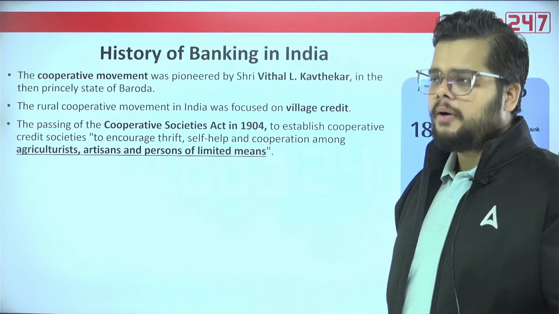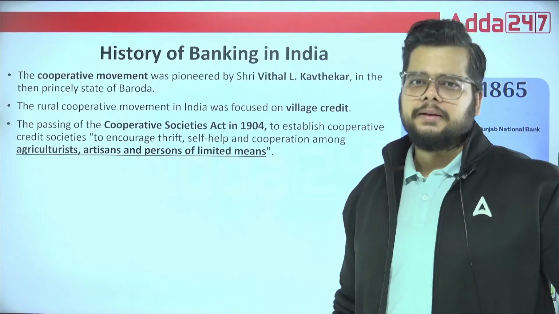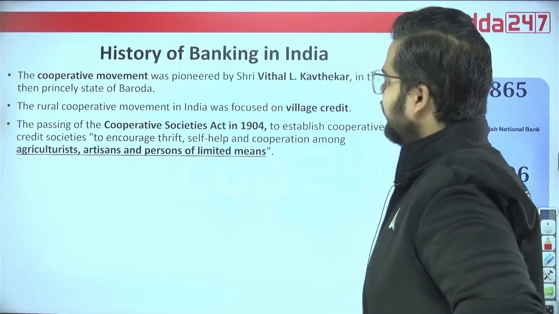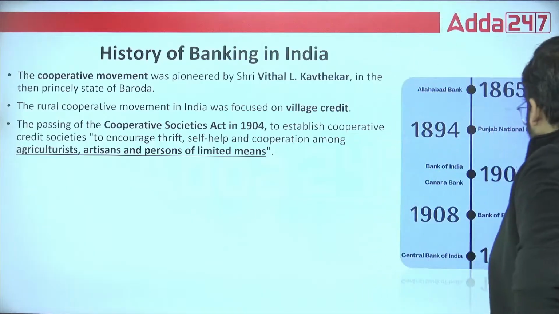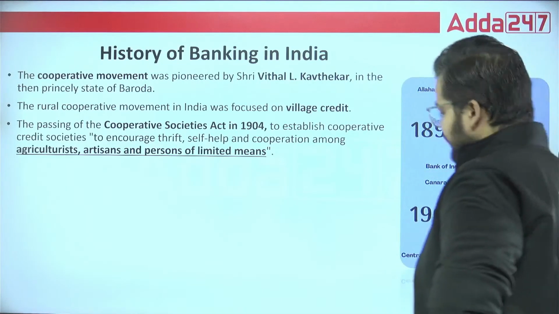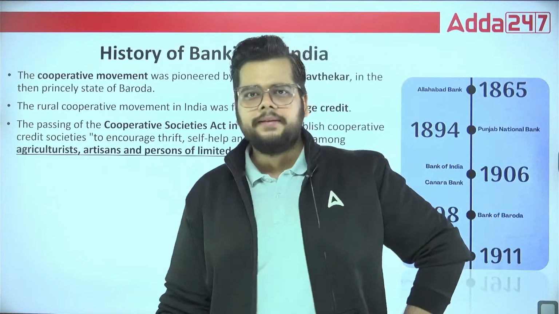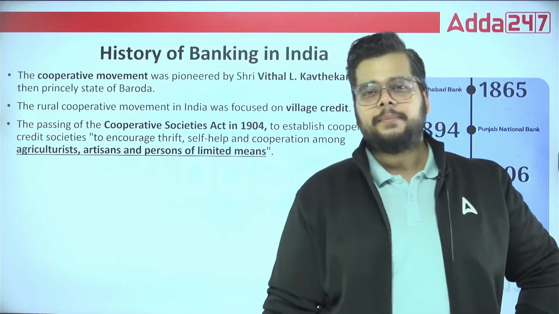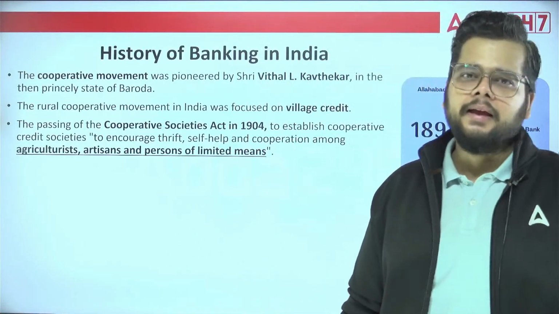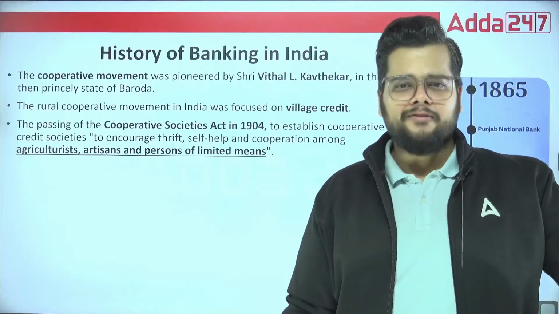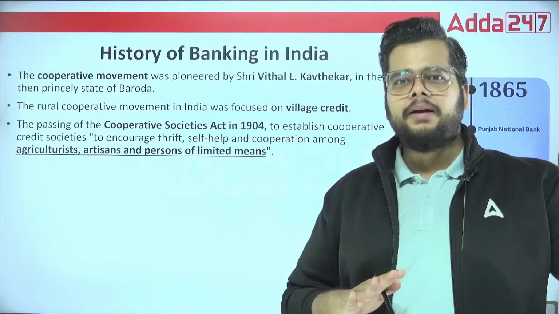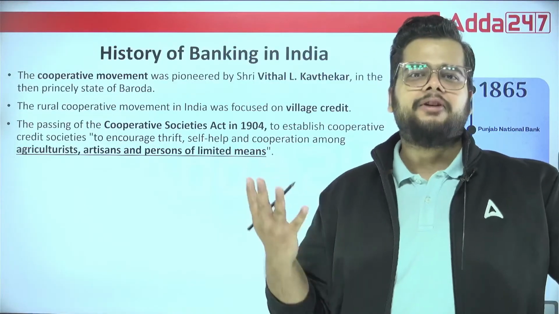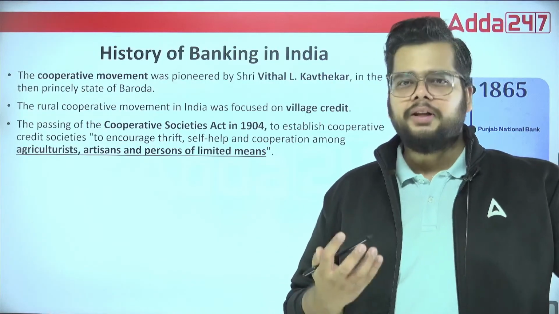Next, when we talk about some more aspects of the history of the Indian banking structure, we must know that at the rural level, in order to institutionalize the credit disbursement in rural areas, we had a cooperative movement, not only for rural credit but to in general uplift the lifestyle of the rural people.